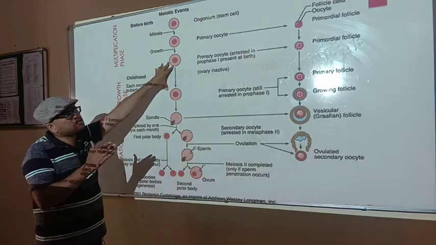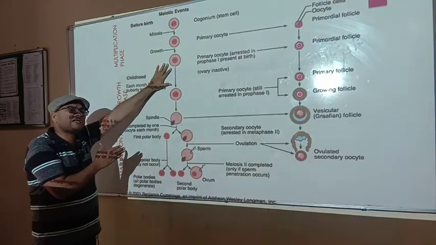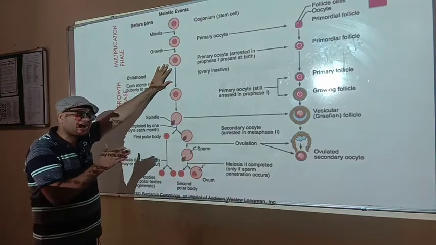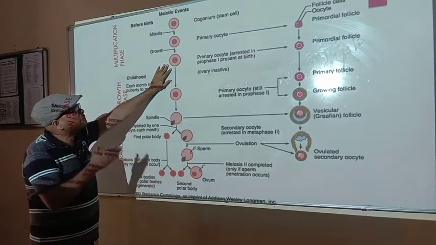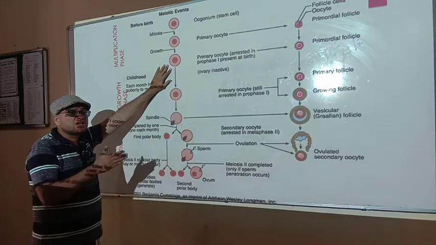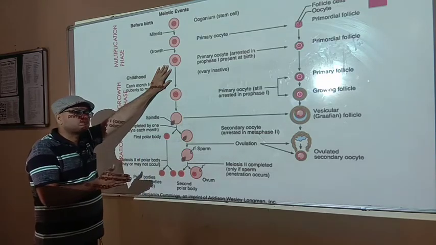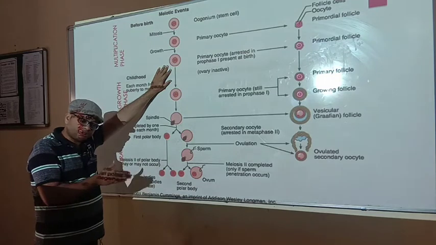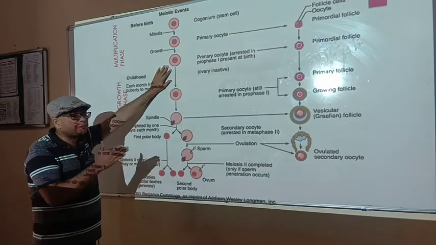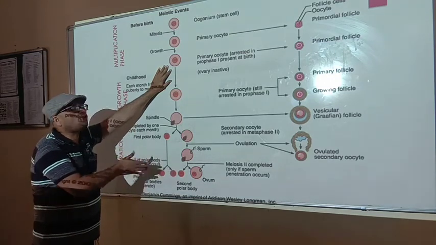Actually, male gametogenesis starts at the onset of puberty of the male, while female gametogenesis gets started in the body of the female embryo, when that embryo is present in the mother's womb.